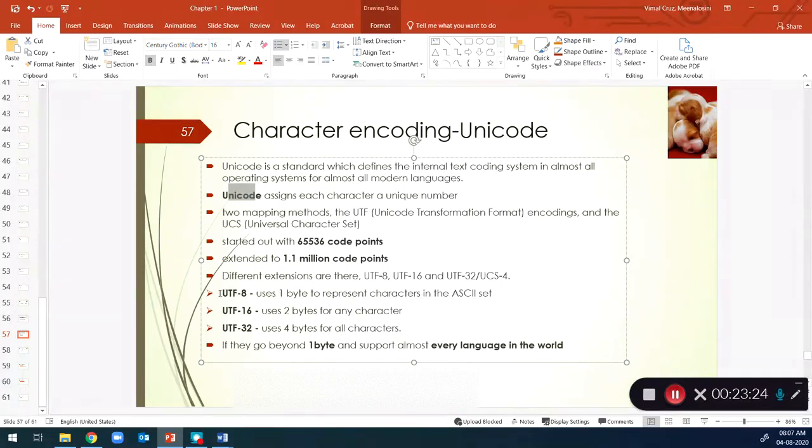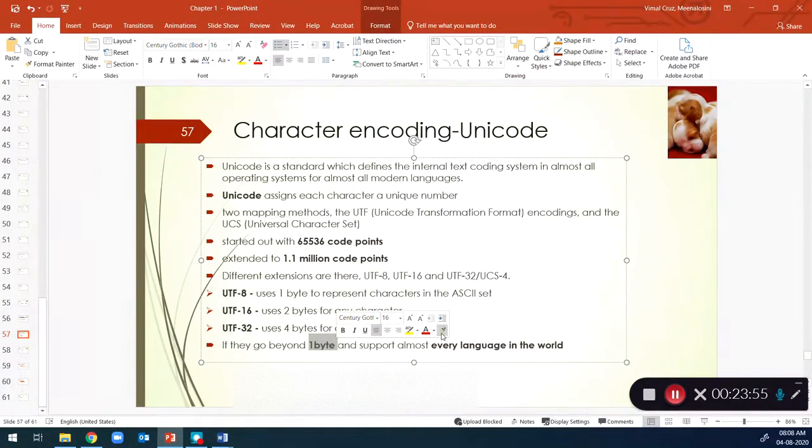For example, UTF-8 can represent 1 byte of information, UTF-16 can represent 2 bytes, and UTF-32 represents 4 bytes. If a character encoding supports this, the browser can translate almost all languages, since every language has its own number of letters.